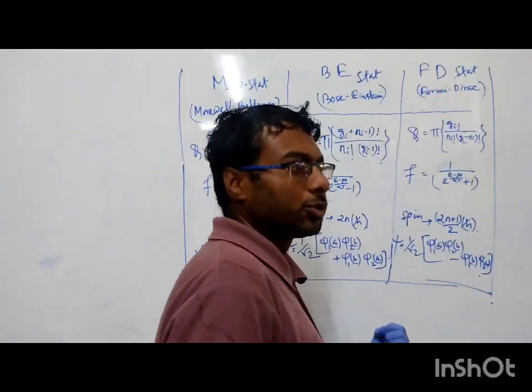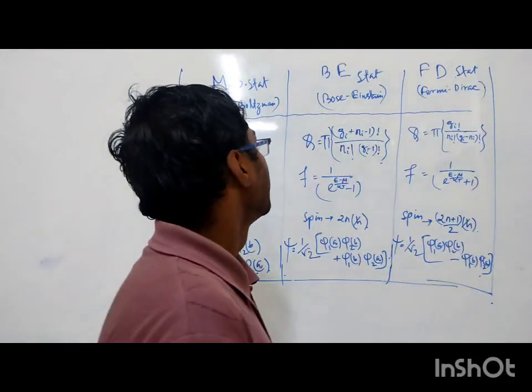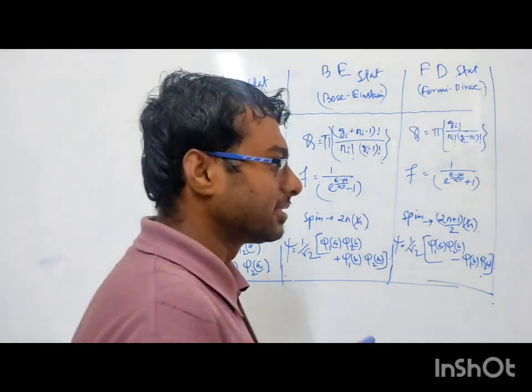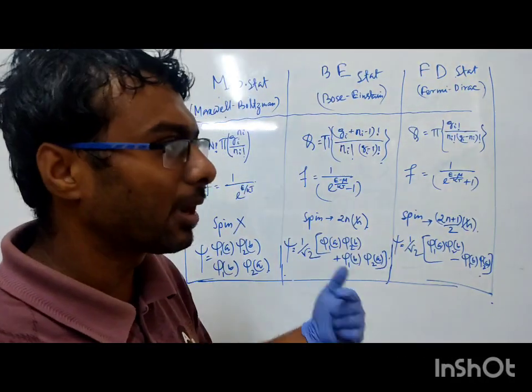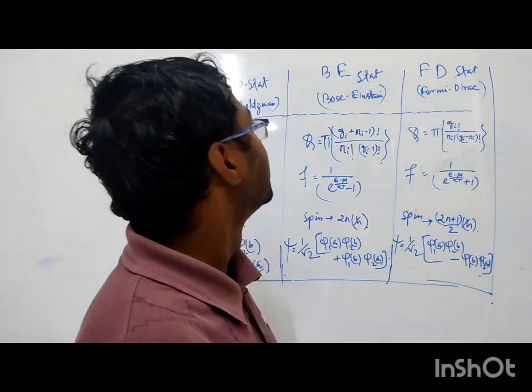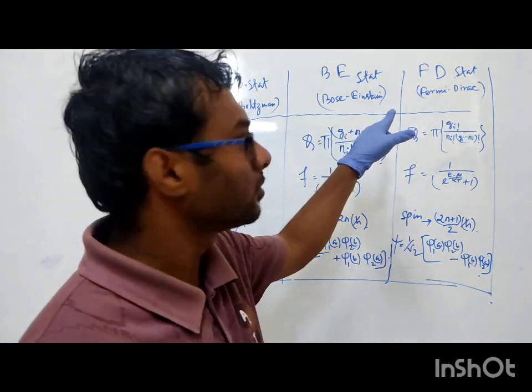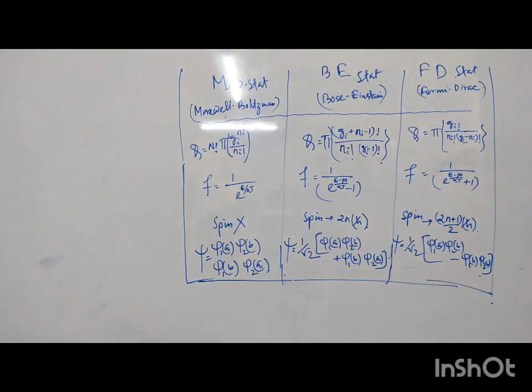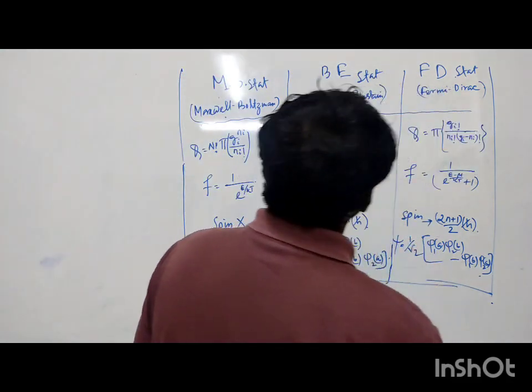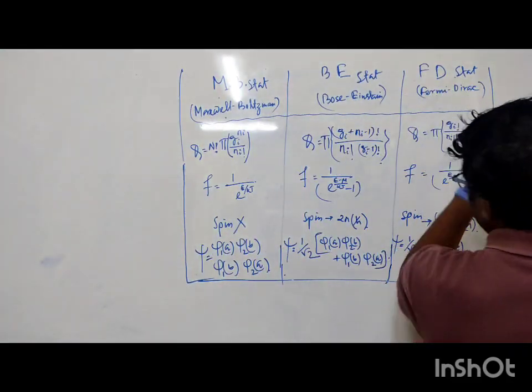The particles that follow the quantum mechanical rule, for this kind of particle we apply quantum statistics. Here we also see that two types of statistics are there: Bose-Einstein statistics and Fermi-Dirac statistics.